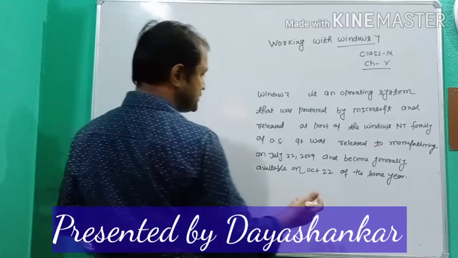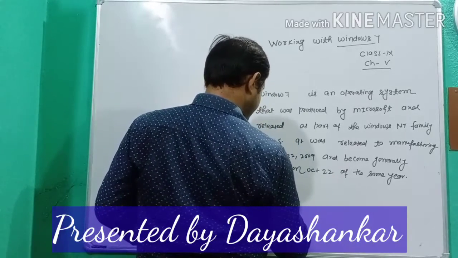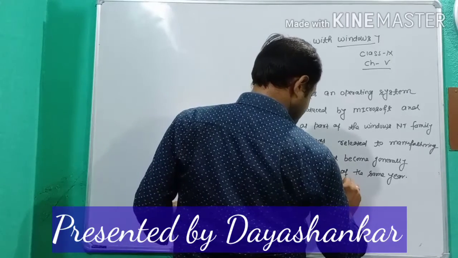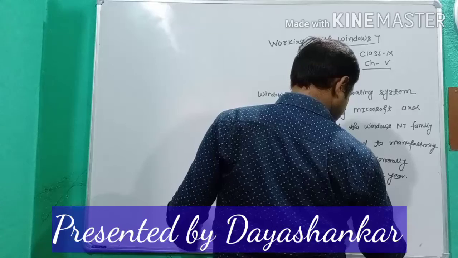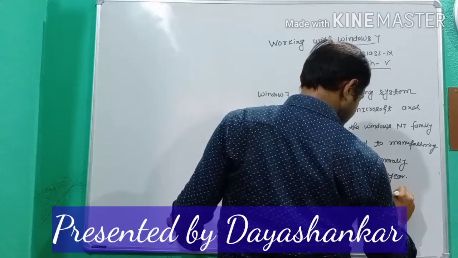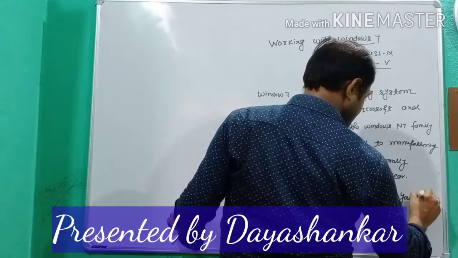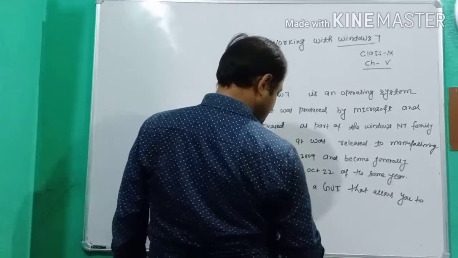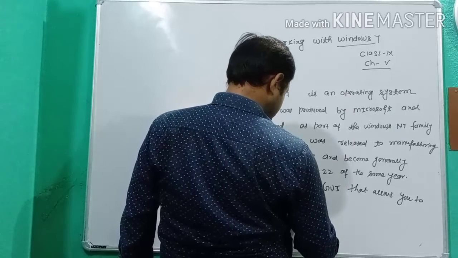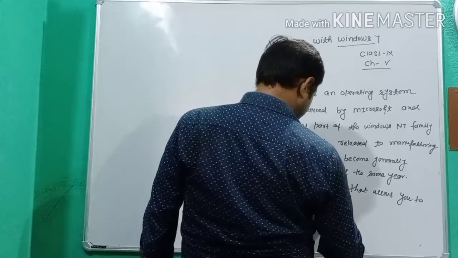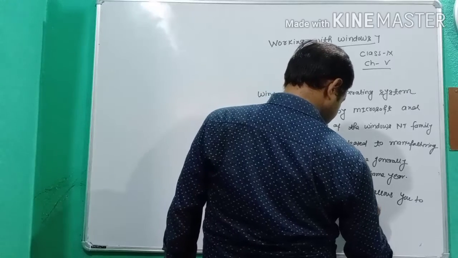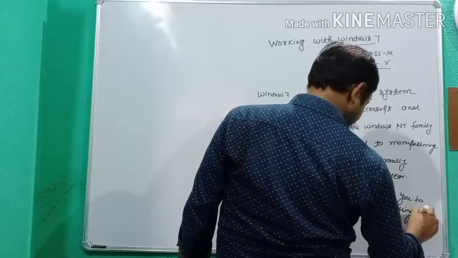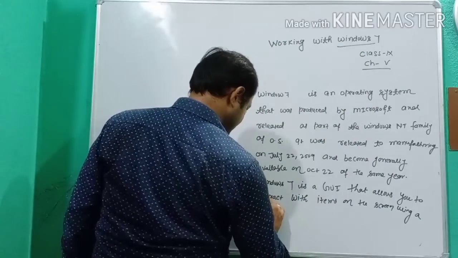Windows 7 is a GUI operating system. It is a GUI that allows you to interact with items on the screen using a keyboard and mouse.